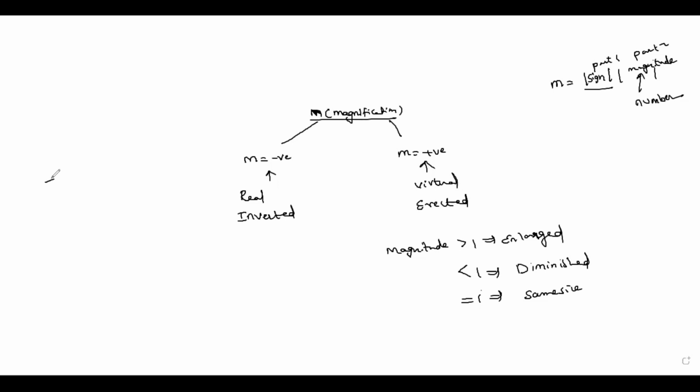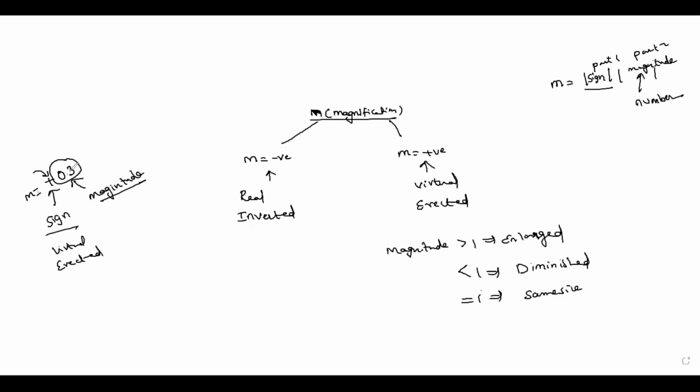Look here, I take +0.3 as the magnification. Now I split it into two parts: part one is the sign and part two is the magnitude. While taking the magnitude, you should take only the number, not the sign. The sign is positive, so it will be a virtual image, and a virtual image is always erect.